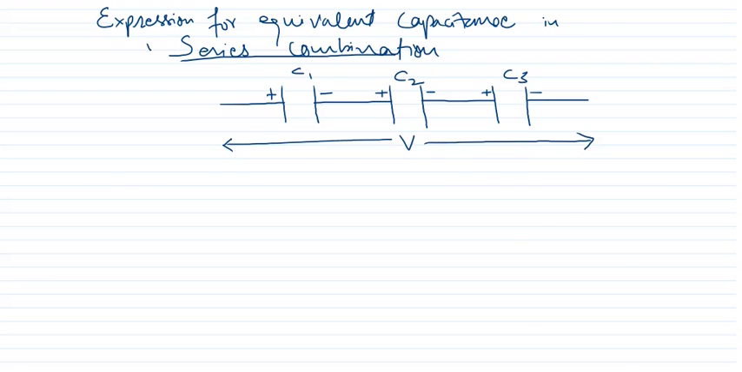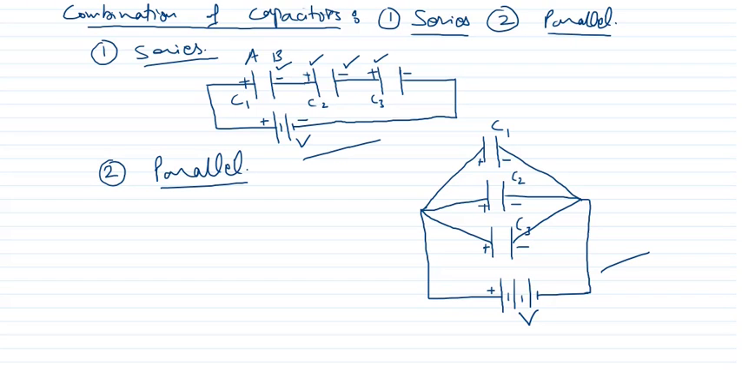Now in series combination, please keep in mind two things. If this battery sends charge Q, then Q will reside at A, minus Q will appear at the other plate, and this minus Q will induce positive Q at C2, and here negative Q, and this negative Q will induce positive Q at C3, and here negative Q, and so on. Therefore, in the case of series combination, Q remains the same.